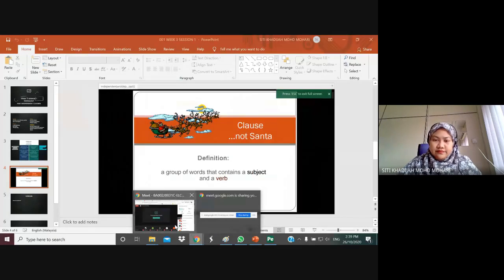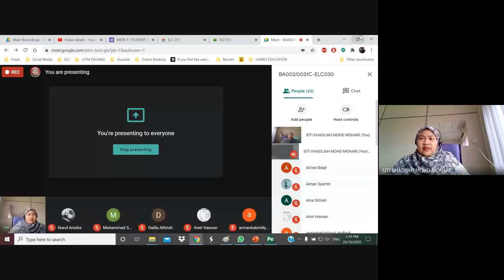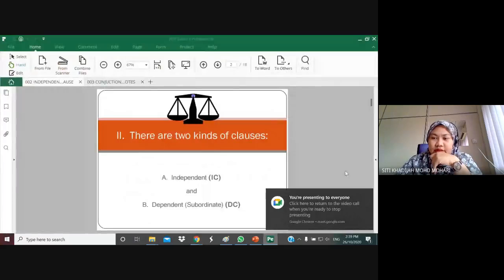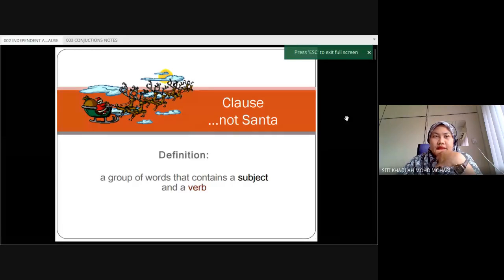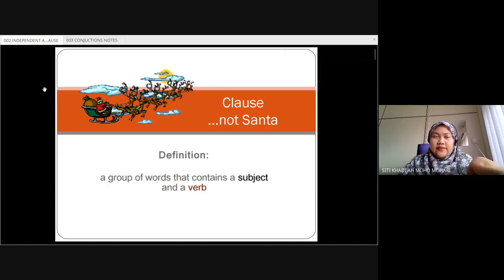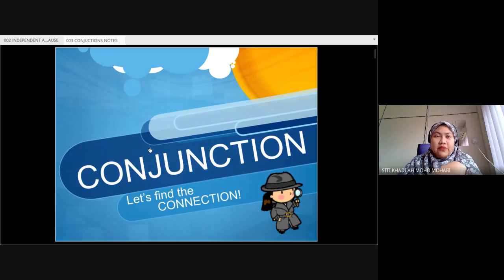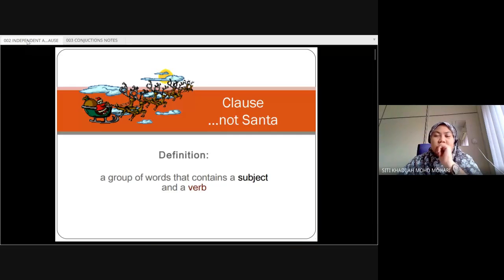Okay, now after we know the difference between clauses and phrases, we are going to look at the difference between independent and dependent clauses, because this is needed. You need to know this in order to talk about conjunctions.